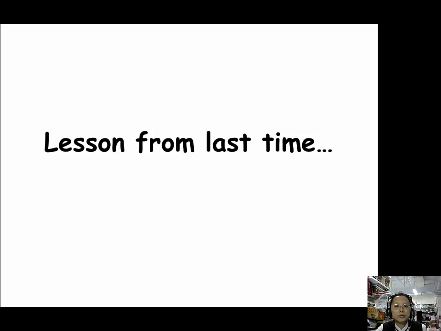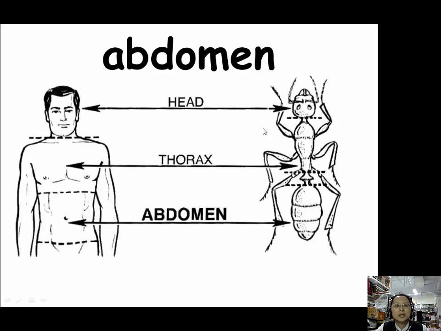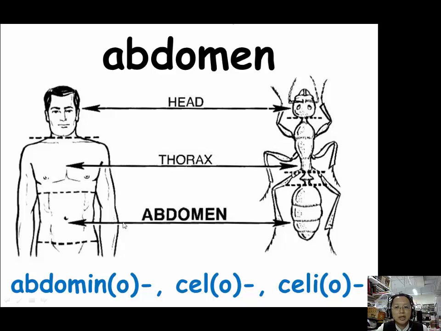Today we are going to proceed to lesson 11, but first we still need to review what we've learned last time. For abdomen, we have three prefixes: abdomino, celo, and celio.